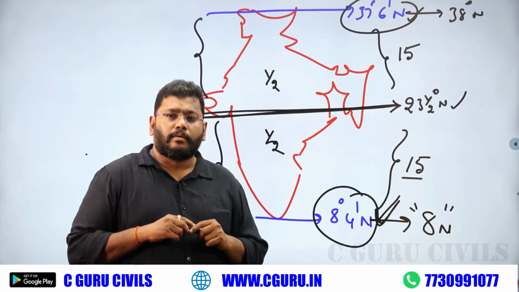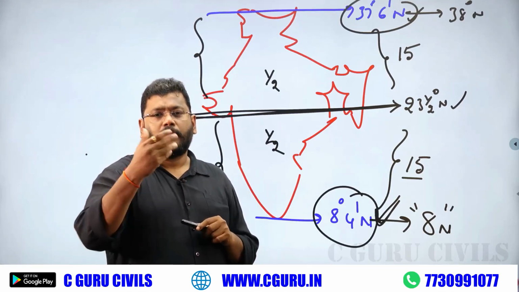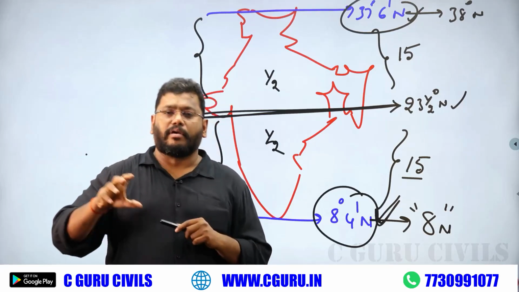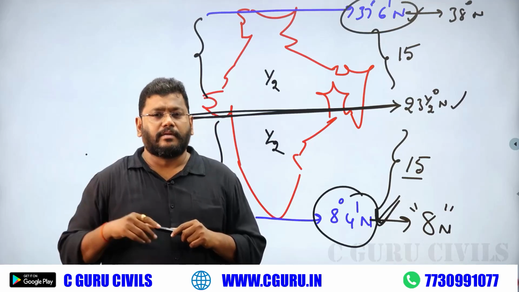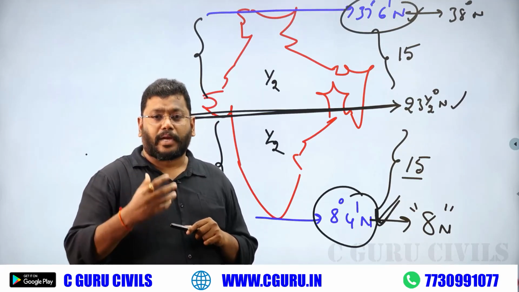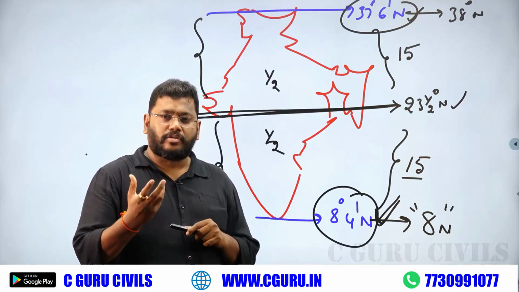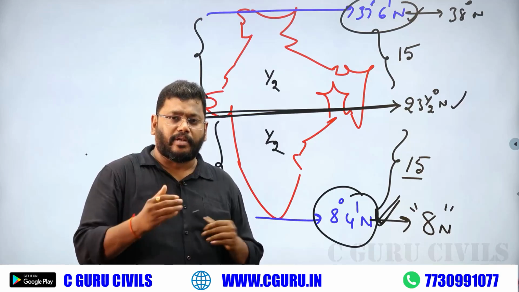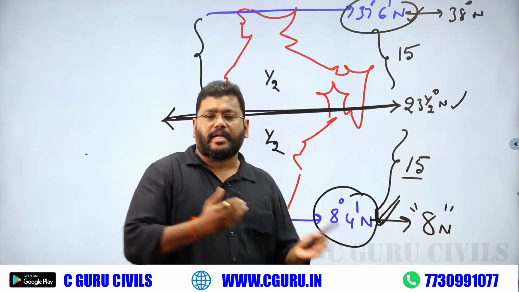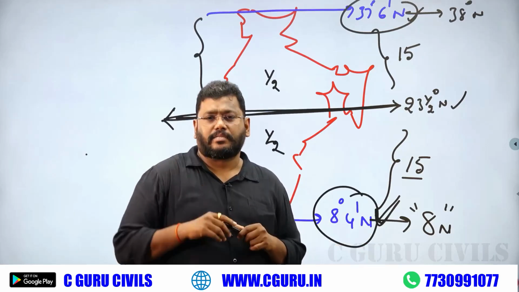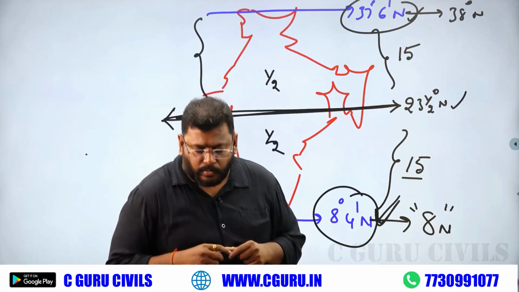In future, I will discuss longitude extent and 82.5 east. In another class, I will discuss our prime meridian, Greenwich, and our Indian meridian, 82.5 east. What is the difference in between 82.5 east and Greenwich? Is there any time difference? I will discuss. Okay, thank you so much.